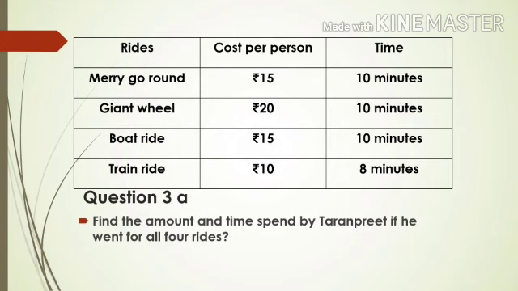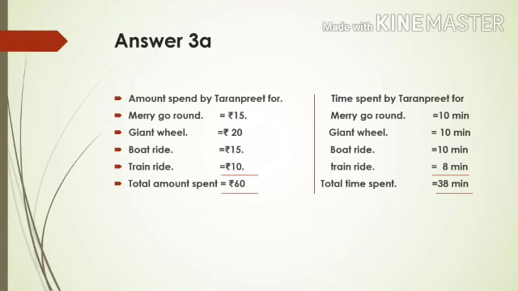Let's look at the question what they are asking. Find the amount and time spent by Taranpreet if he went for all the four rides. So Taranpreet is a boy. He went to a theme park and he enjoyed all the four rides. So how much amount and how much time he has spent in all? Which means you have to add all the amount and add all the timings to find out how much Taranpreet spent. So let's just look at the answer.